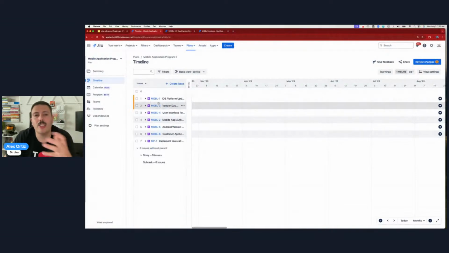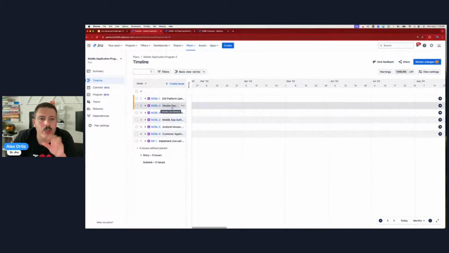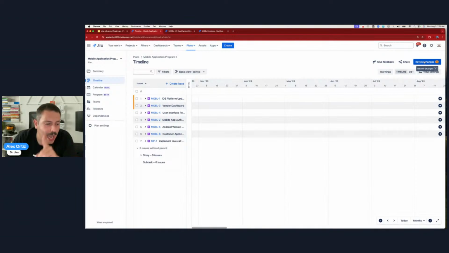And so this takes me to the next very important thing that you've got to learn: once you've done changes in the JAR, whether you're ranking, we'll talk about fields in a minute, but whatever you're doing in your JAR, when you are done, very, very critical here, folks, Jira is going to remember. Jira is going to save this, so it's not going to delete anything. But when you're done, or periodically, you have to hit this review changes button.